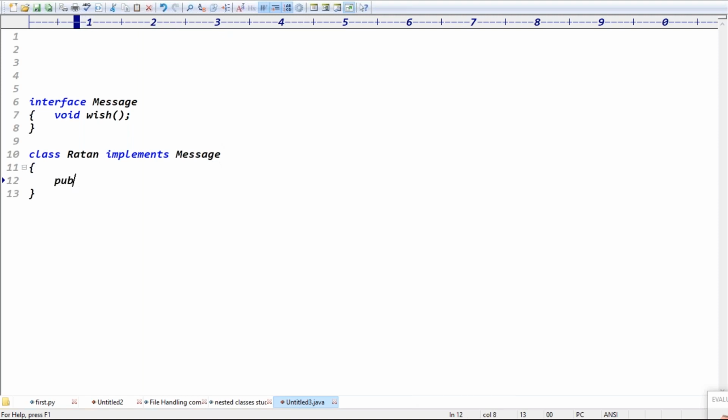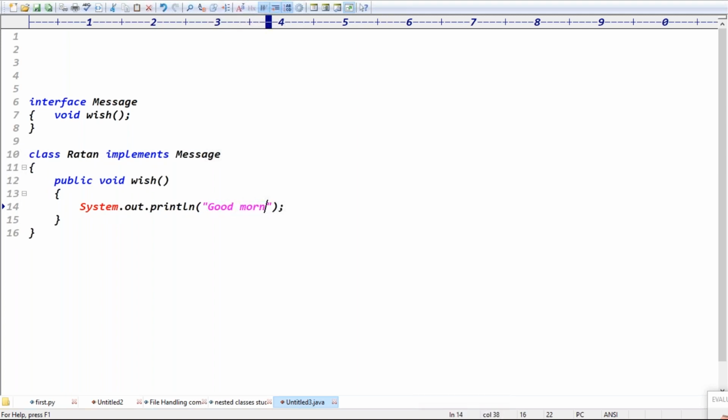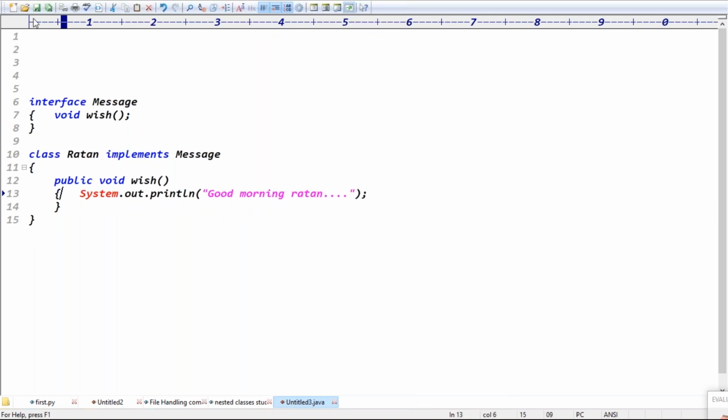So public void wish, open brace, closing brace. Here you can write the implementation, like System.out.println of good morning, good morning, Ratan. Exactly, guys. Class Ratan is implementing the message interface, and we are overriding that method. Because generally we will do the code like this.